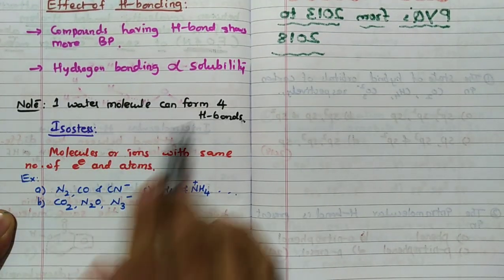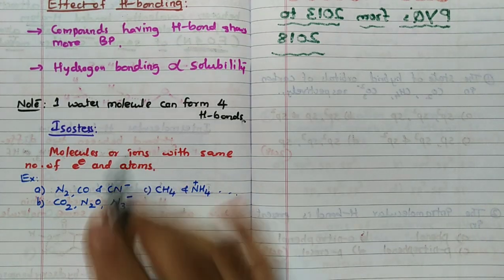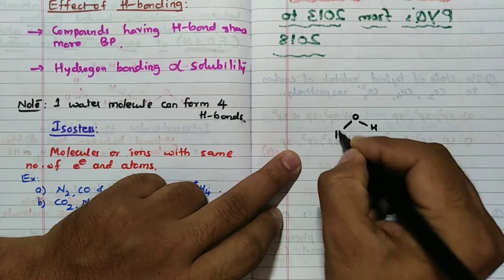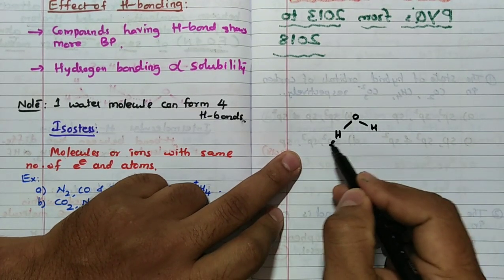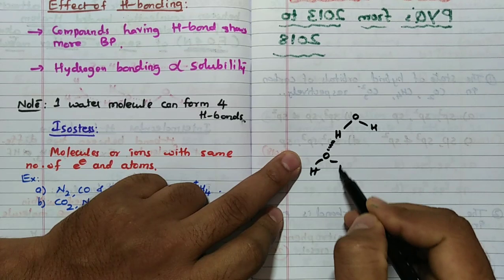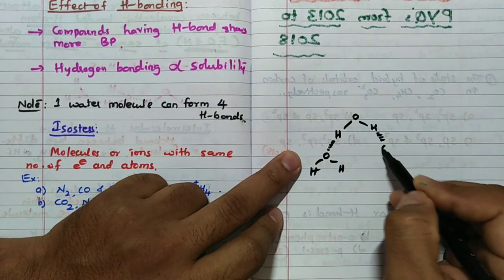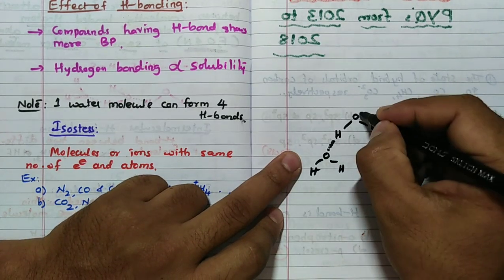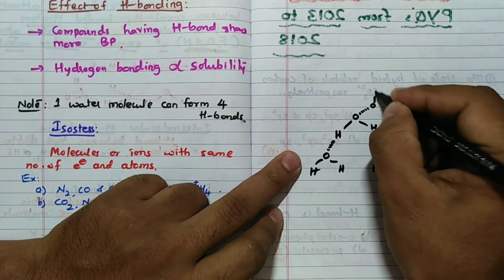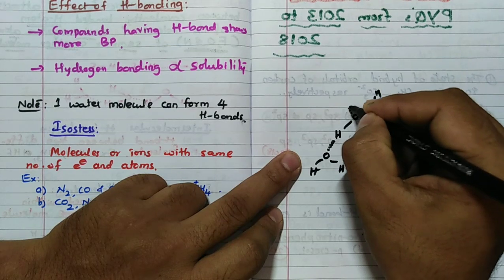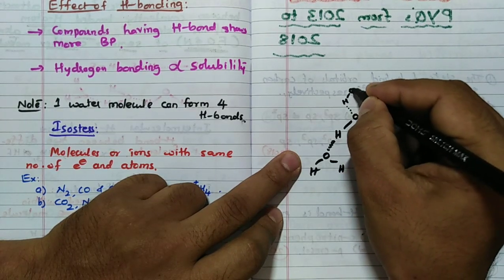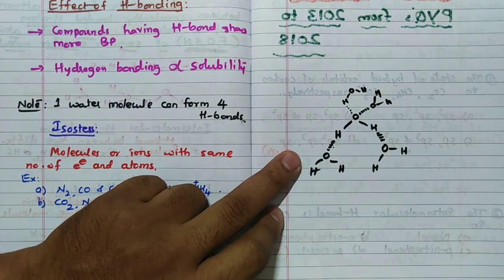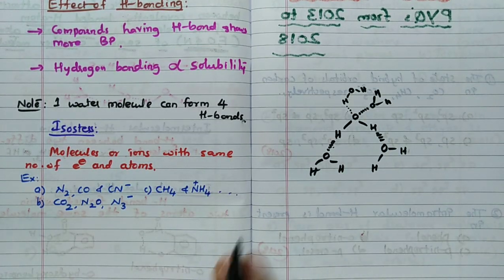Note that one water molecule can form 4 hydrogen bonds. It was asked once, hence I have given 4 hydrogen bonds. How is it? See, this is one water molecule. Now, hydrogen can form one hydrogen bond with another water molecule. This hydrogen can form another. Oxygen has two valency, correct? So it can form two hydrogen bonds like this. So for one water, 1, 2, 3, 4 hydrogen bonds are possible.